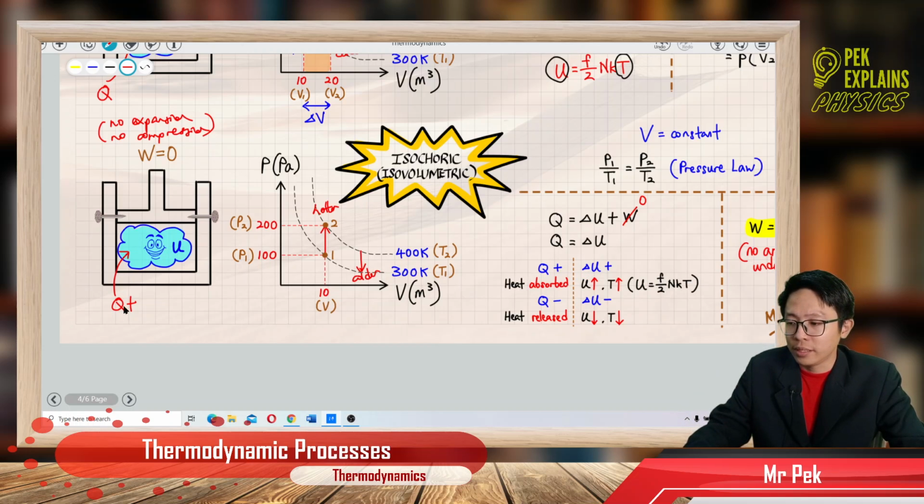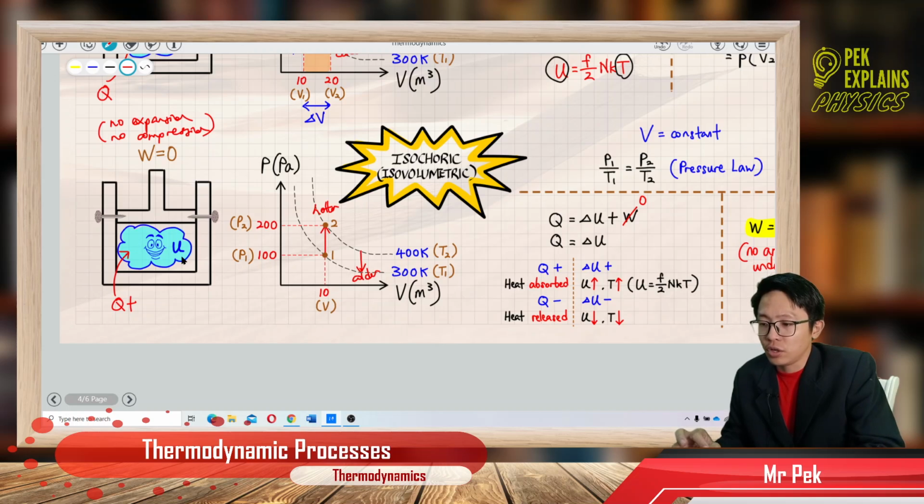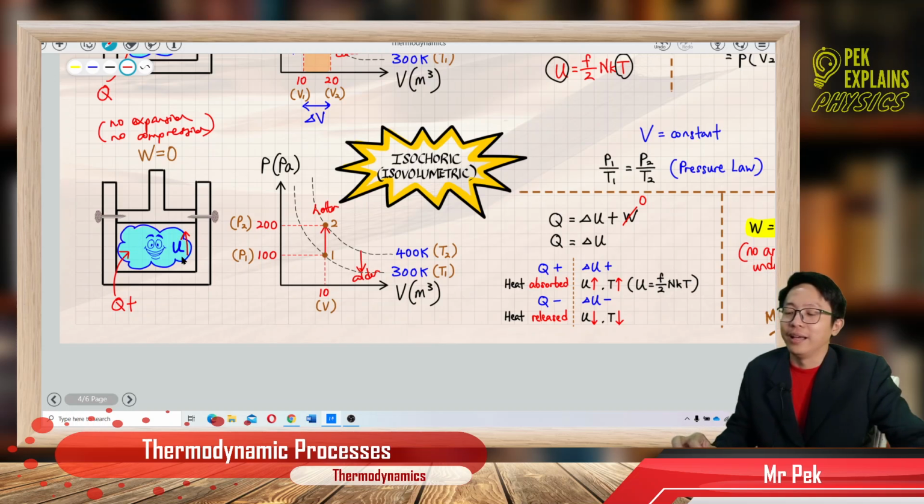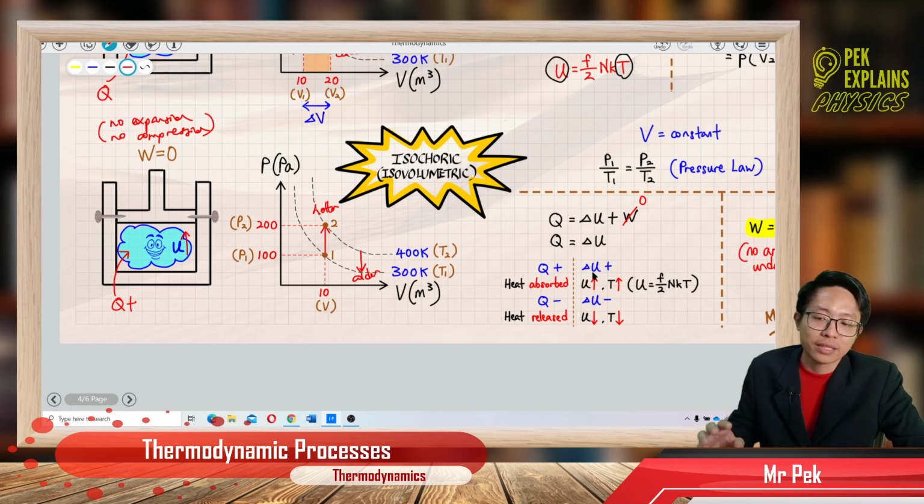So when the heat energy is absorbed into the gas, the internal energy of the gas will increase. So delta U is positive. Delta U is positive means internal energy increases. When internal energy increases, the temperature of the gas increases. So based on this formula, when the internal energy increases, the temperature increases.